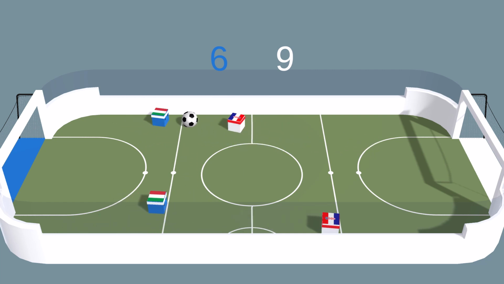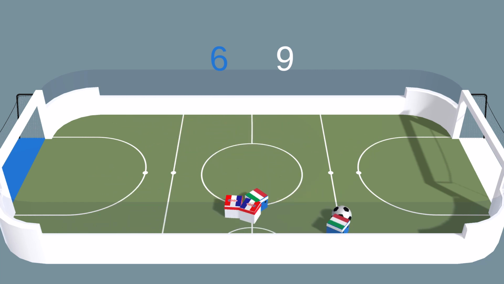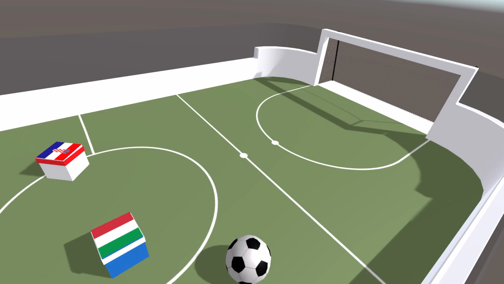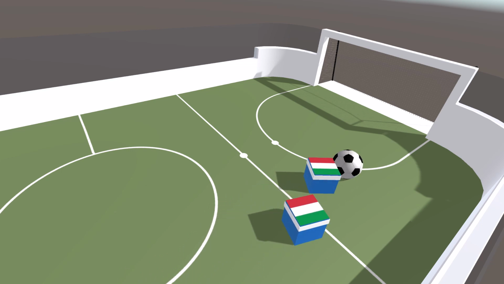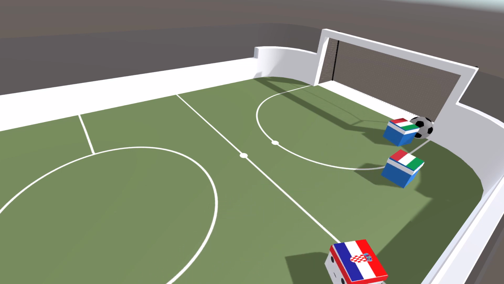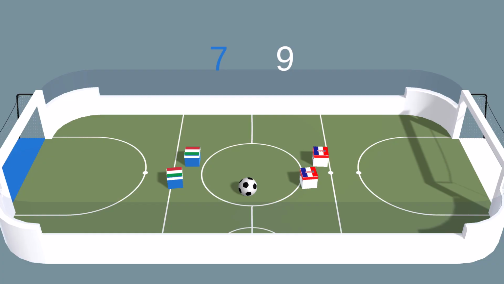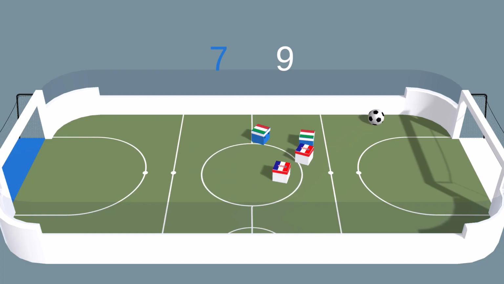Both teams are playing very carefully here. The pressure piling up, and the Italians have scored a goal. The striker got in behind the defenders, and it was an open goal. Second match point for the Croatia.